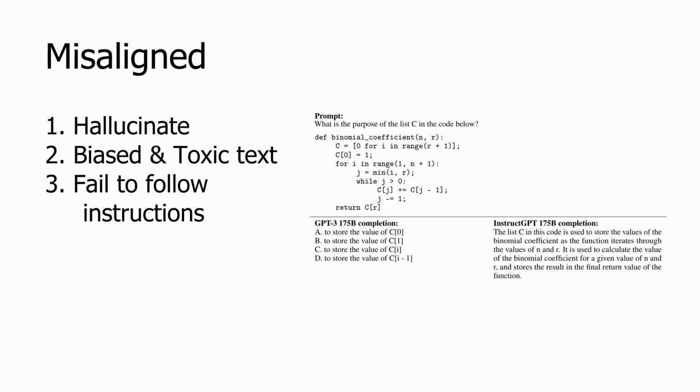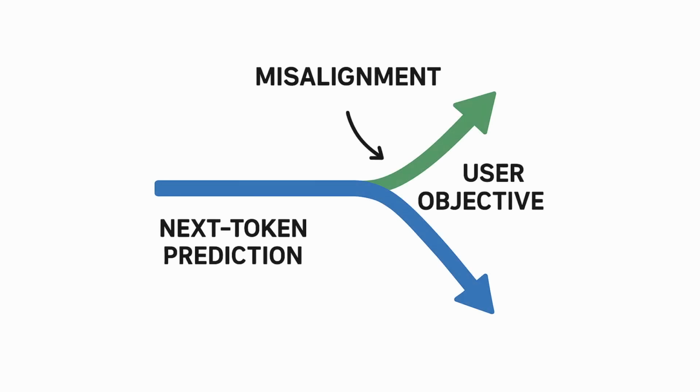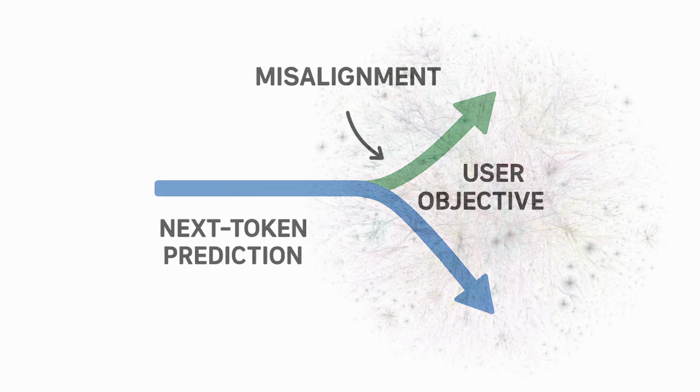You might not be aware of how significant these problems were because popular models like ChatGPT have made significant advancements in this field due to the research that I'm going to talk about. This misalignment stems from the fact that the training objective, next token prediction, is not the same as the user objective, following the user's instructions helpfully and safely.